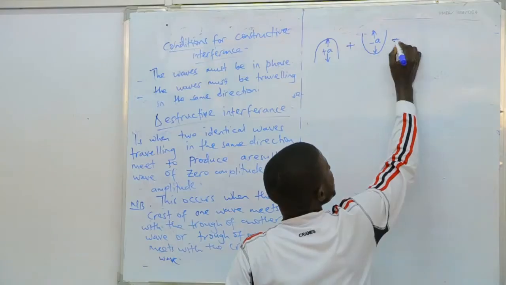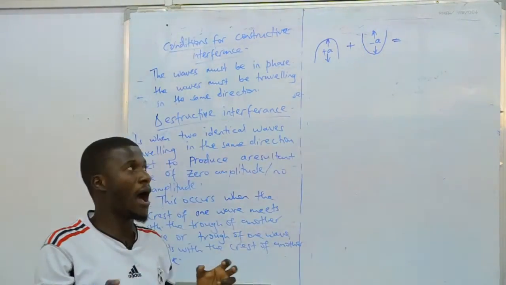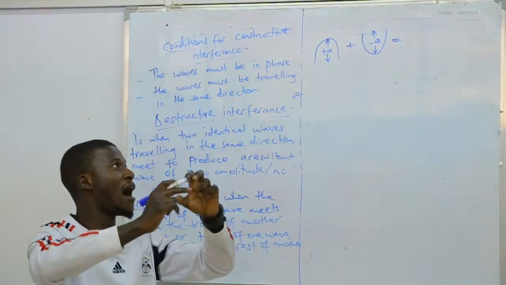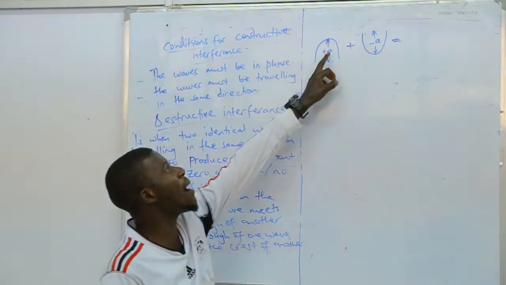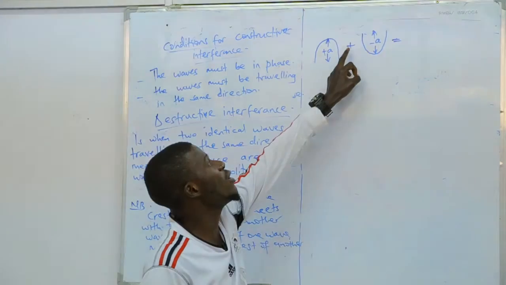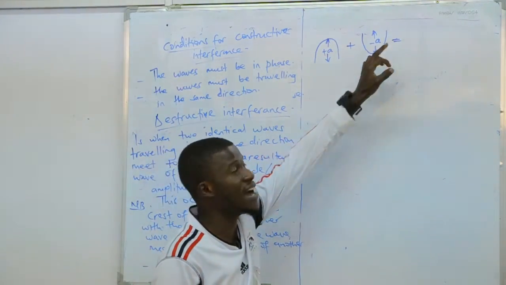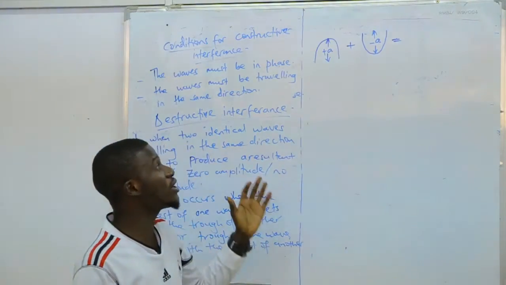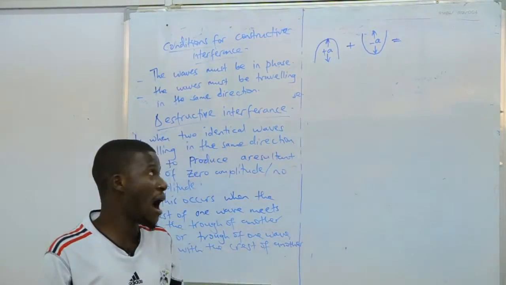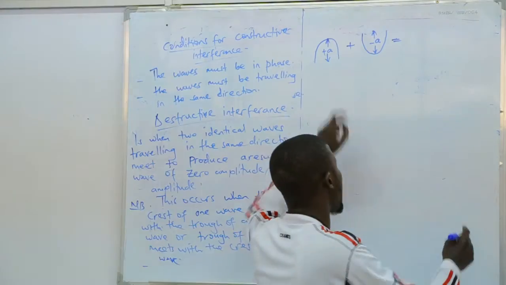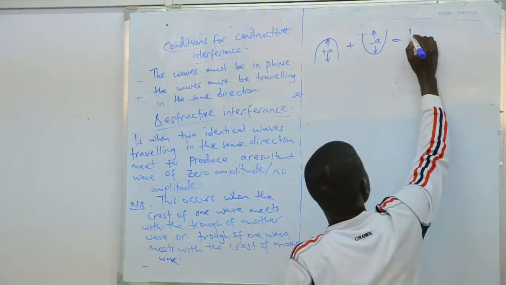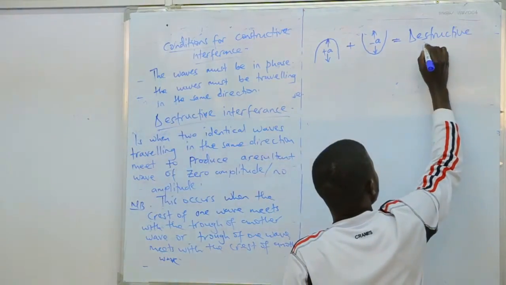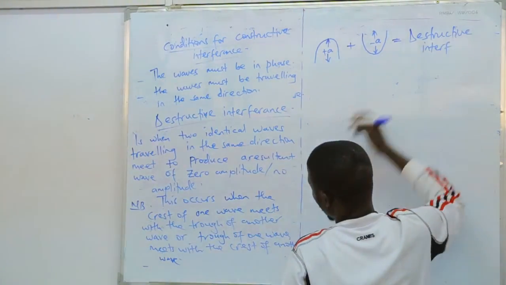Now when they meet, they are not going to form a bigger crest, they are not going to form a bigger trough, but because the amplitude here is A, when you add this negative A, the amplitude dies out and it becomes zero. So we are going to get a wave of no amplitude. When you combine this and that, the answer will be destructive interference.